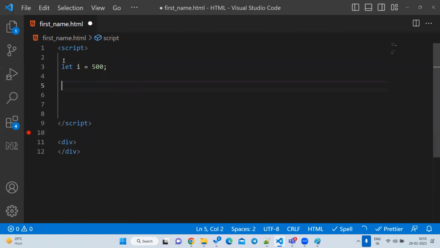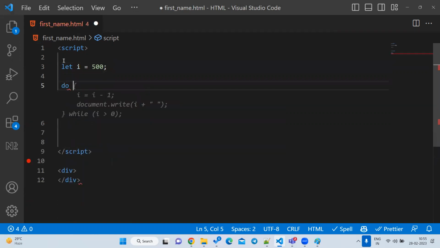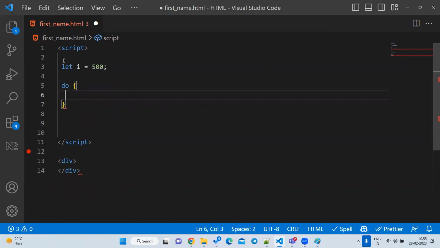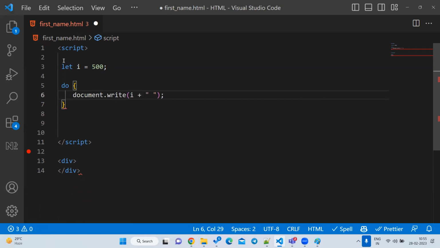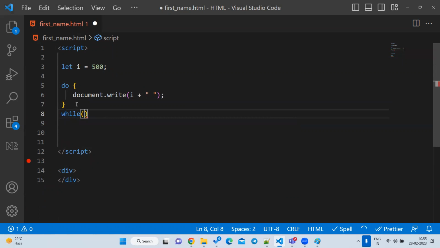That's fine. I want to write do, open bracket, then I'll write the body. Let's write document.write something. And then a while. What is the condition I want to write? i greater than 300, something like this only, right? Is that fine or do we need to write something else?